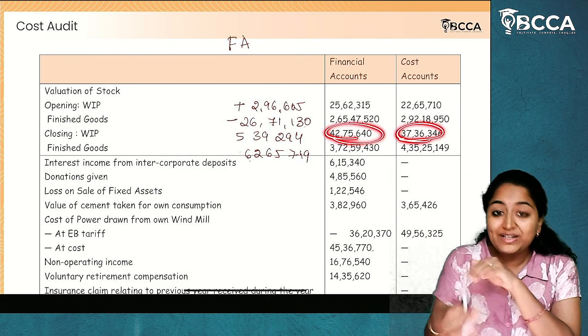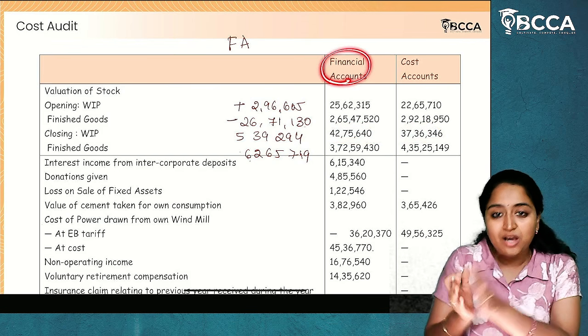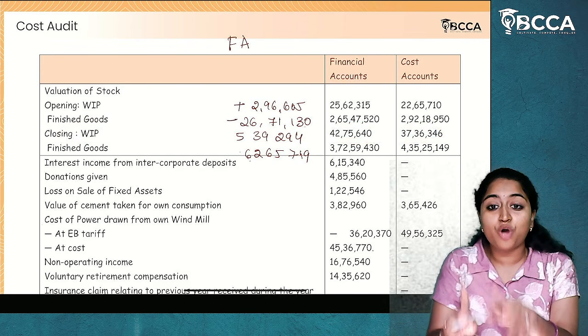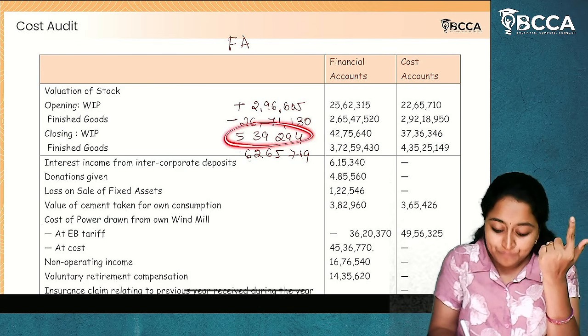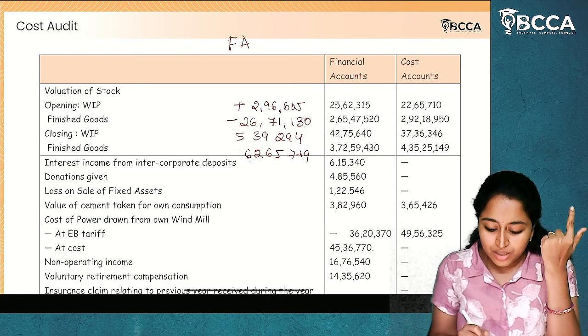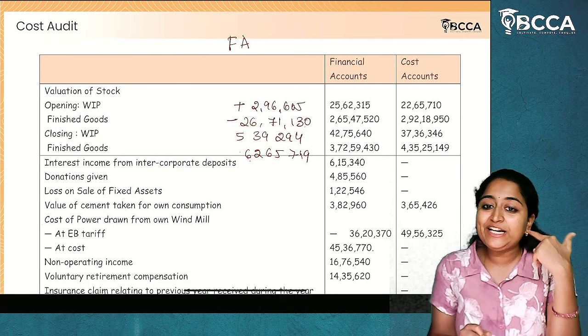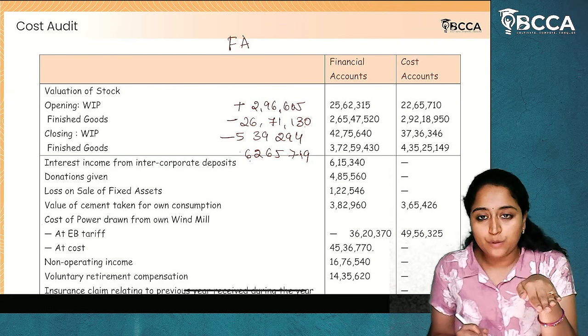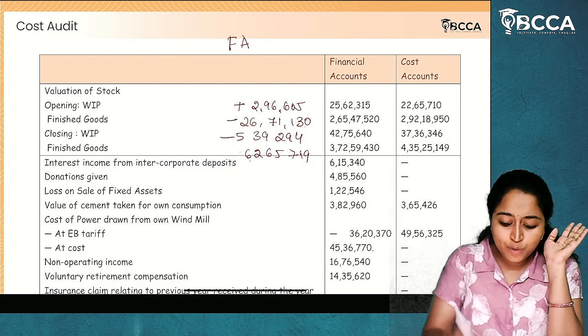It is overstated in the financial accounts. Overstatement of closing work in progress means profit is increased by 5,39,294. Whatever increased profit is there, we are trying to bring it down, reduce it. I hope it is clear.